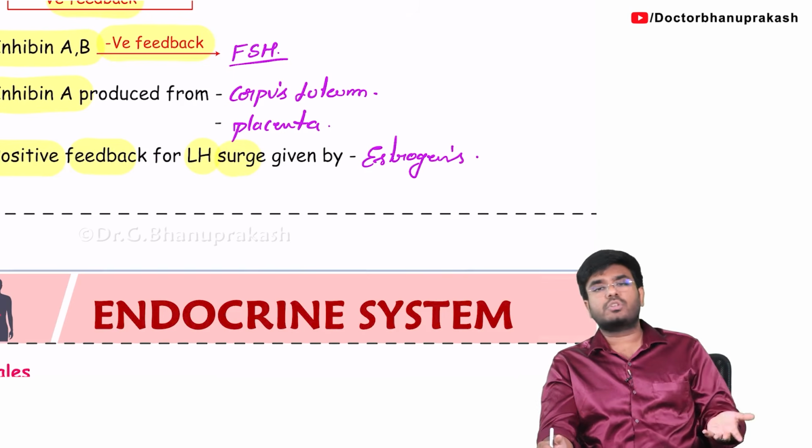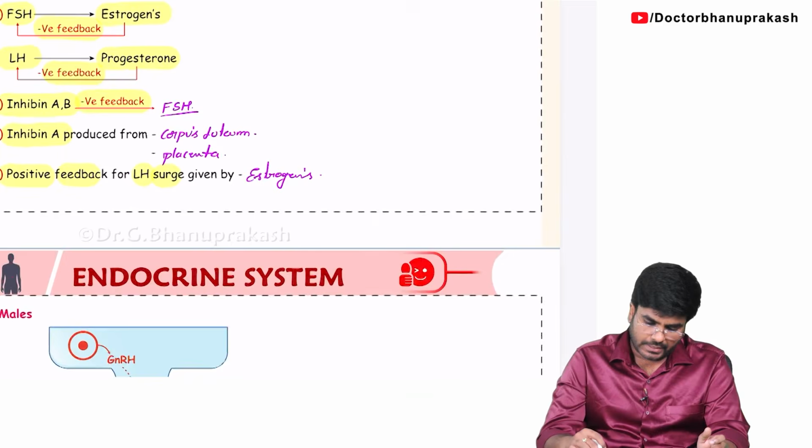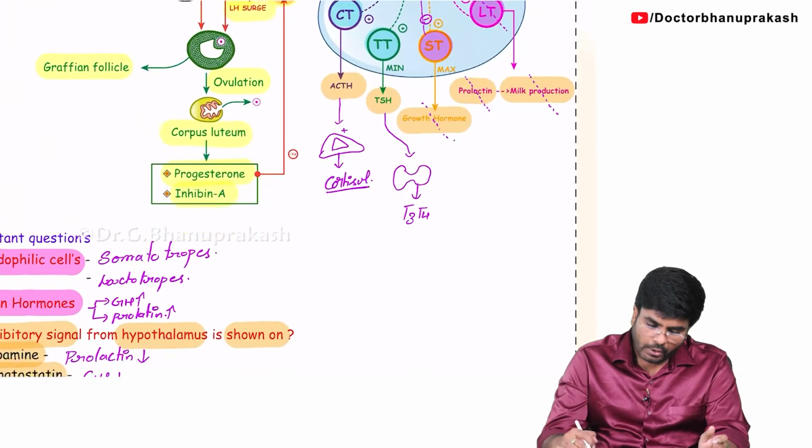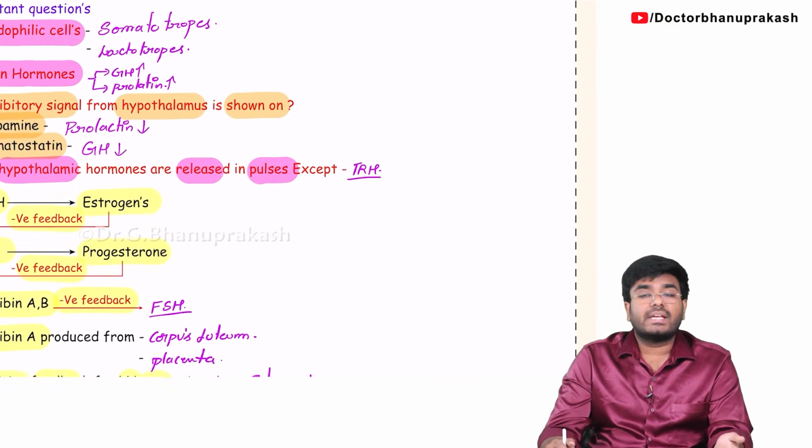It's given by the estrogens. It's the estrogens which give the positive feedback. Okay, done. So with this successfully, what have we completed? We have completed the functions of the gonadotropins like FSH and LH.